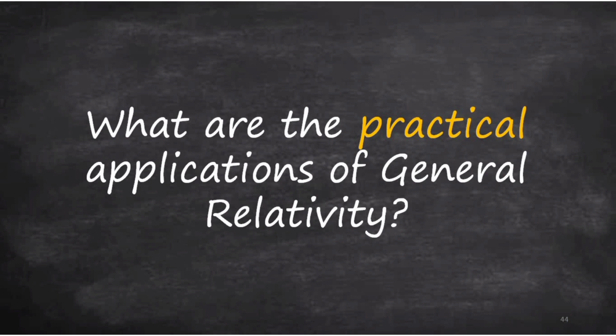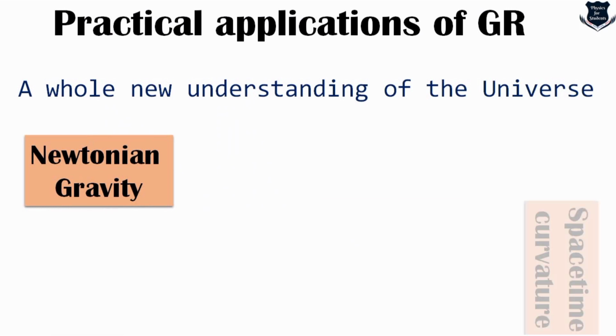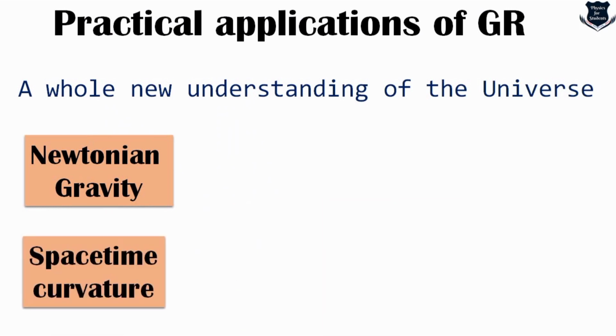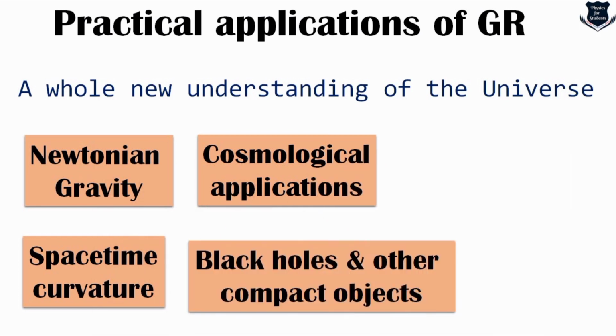Coming to the last part of our video, what are the practical applications of general relativity? Very pertinent and important question. First of all, definitely it has given us a whole new understanding of the universe. From Newtonian gravity, we have moved into space-time curvature, and as a result, we have got a lot of cosmological applications, gravity, redshift and blue shift and everything.